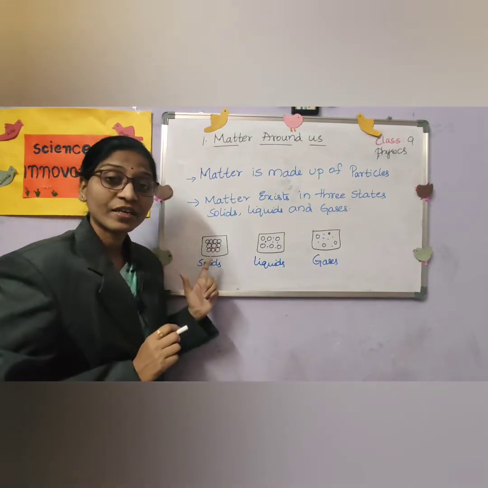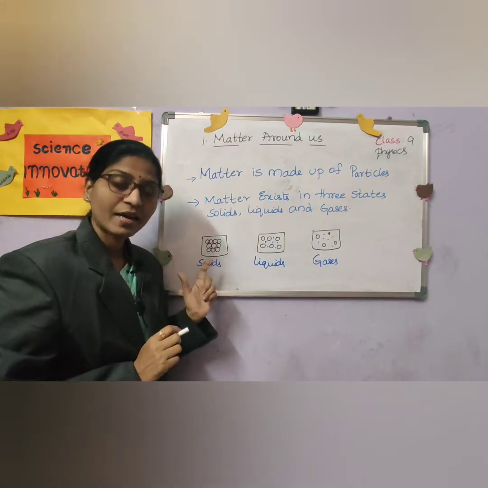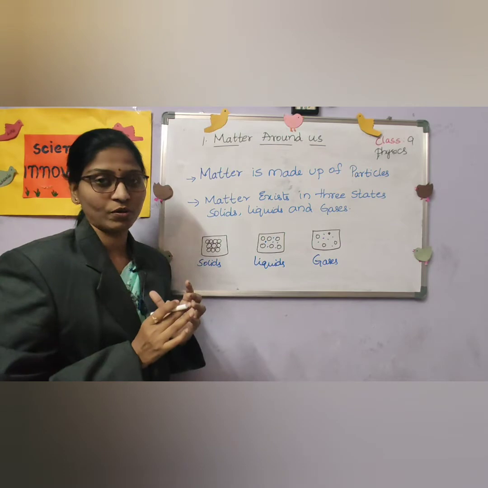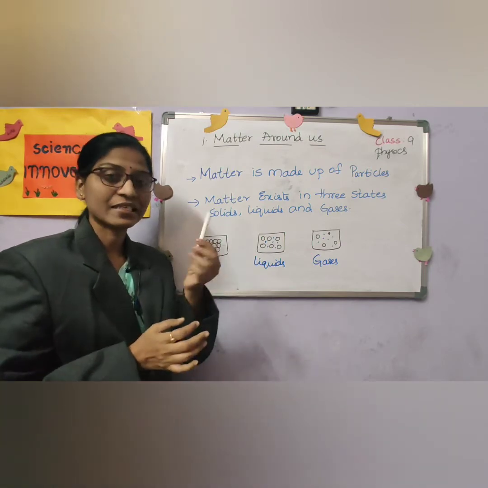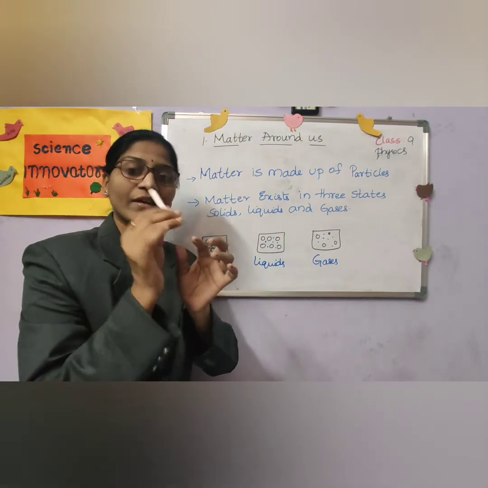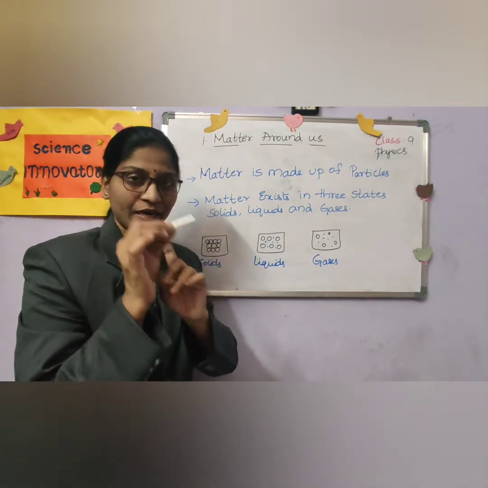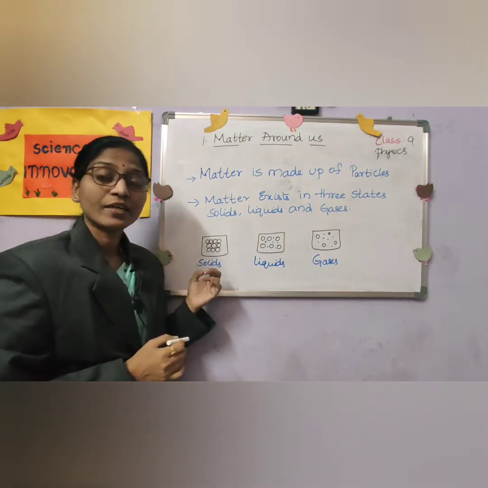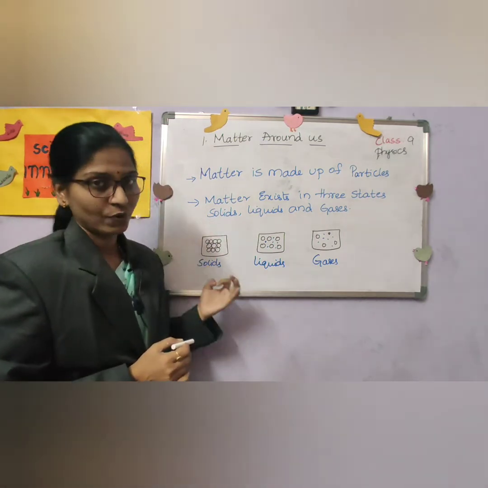They have a definite mass and they occupy space. They have a definite volume also. For example, you can see the chalk, the particles in it are very minute and they are very closely packed like this. So, the solids have a definite mass and definite volume.